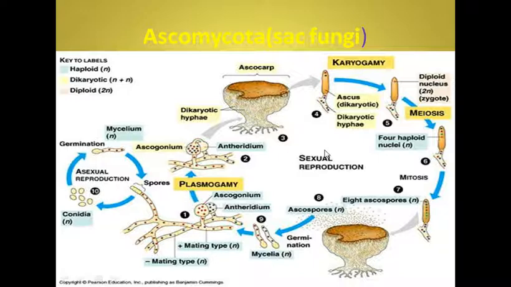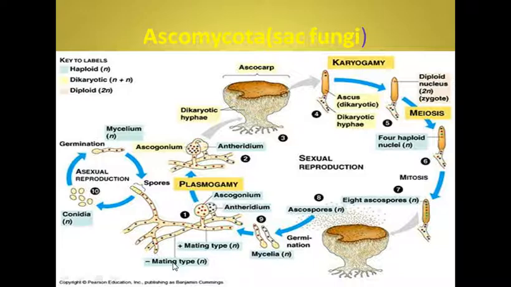Now about the sexual reproduction, you can see this is step 1. Two types of hyphae are visible, shown here in two colors. This is the mycelium composed of hyphae with red nuclei, and the other one is shown with blue nuclei. These two types of hyphae are named the plus mating type and the minus mating type, as no different sexes are visible in these organisms. So we cannot say that it is a male or female hypha. Instead, we use the terms plus mating type and minus mating type.